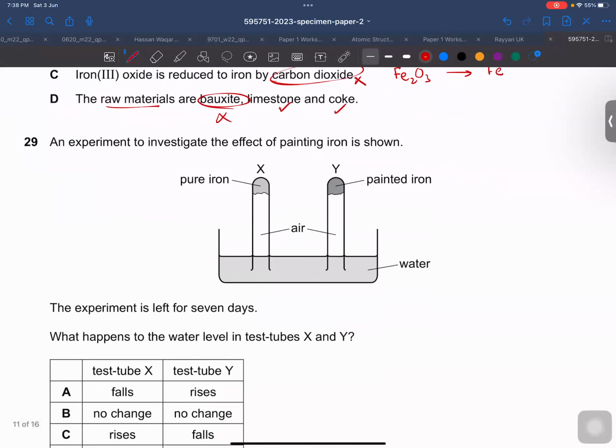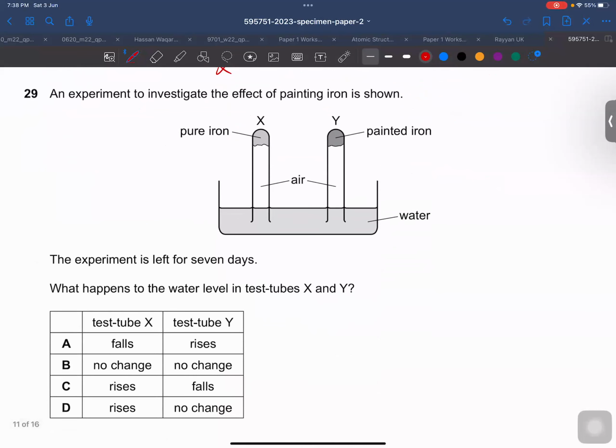All right, everyone. Yes, sir. And here we have an experiment to investigate the effect of painting iron. It shows a pure iron and the painted iron. Water is here, air is here. The experiment is left for 7 days. What happened to the water level in test tube X and Y?